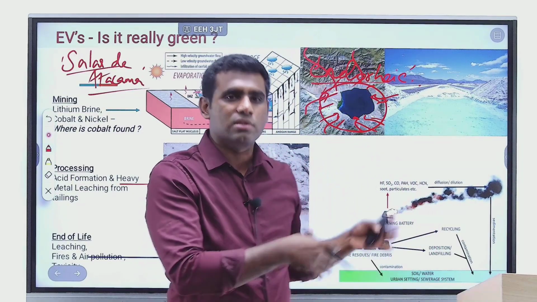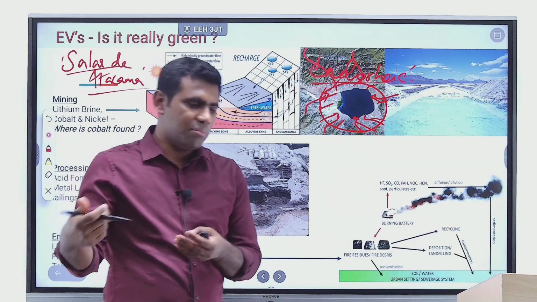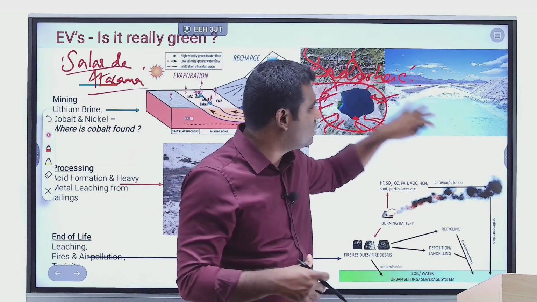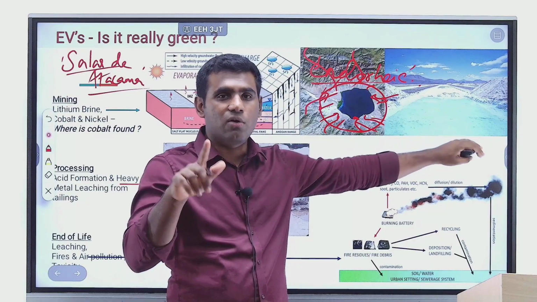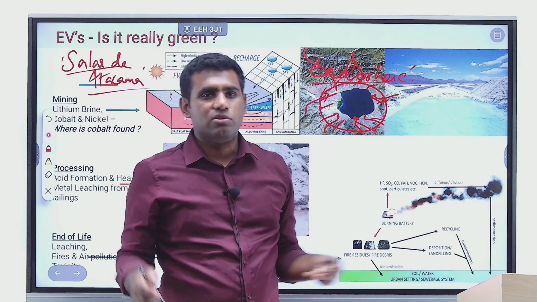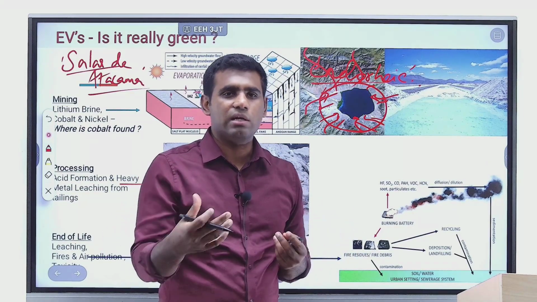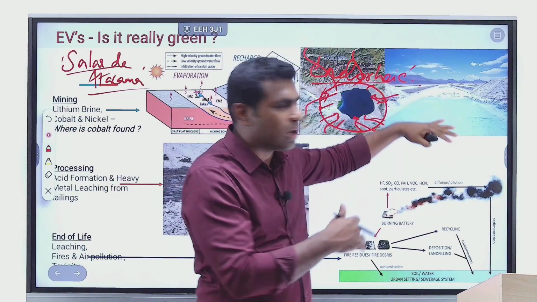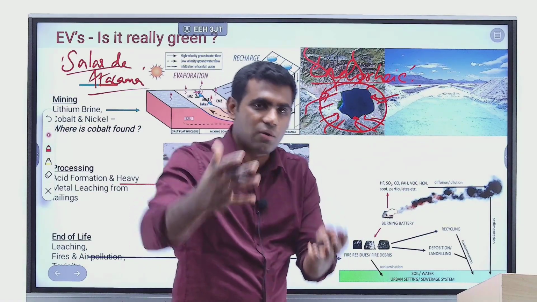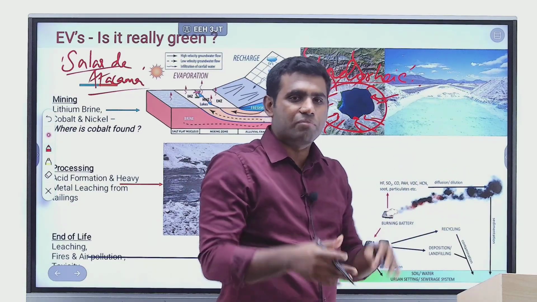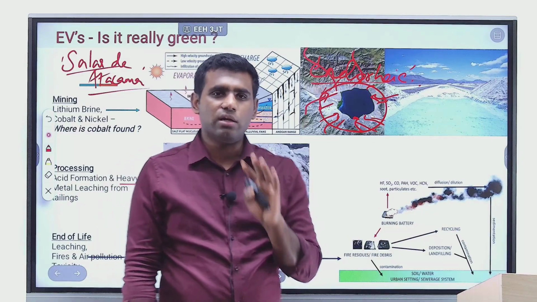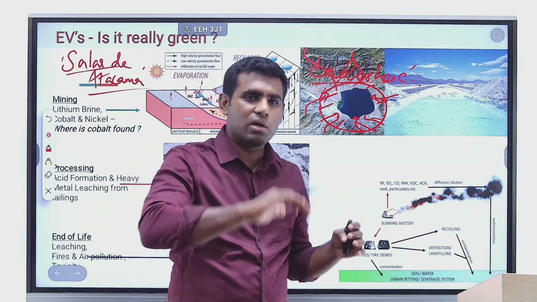lithium brine resources available. So mining companies go there, drill into the ground, take the brine, pump it into these salt pans, and it takes around 10 months to 1 year for slow evaporation to happen. It's not like in one day you heat it, immediately you get lithium. No. First they put it in one pan, after water evaporates to a certain extent, concentration increases. Now it is taken to another salt pan. So stage by stage it takes around 10 months to 1 year for this brine to be completely converted into